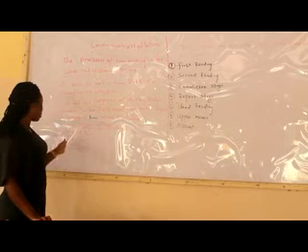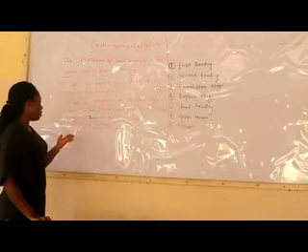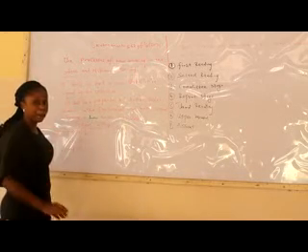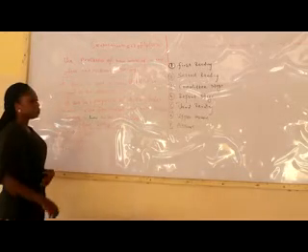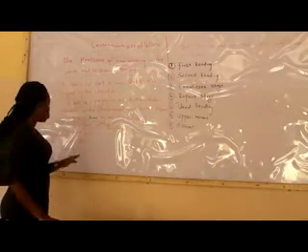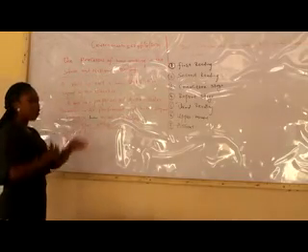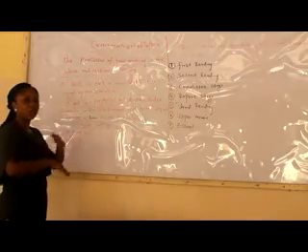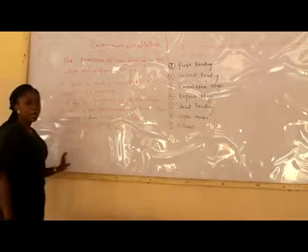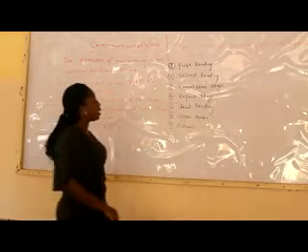Then we talked about types of bills as what? Private bill, public bill, and money bill. I said this private bill is a bill introduced by a member of the parliament. Then public bill is a bill that has to do with issues confronting the country. The money bill, this is how government raises money and what? Spends money. And I told you that this bill is often introduced by the executive government.